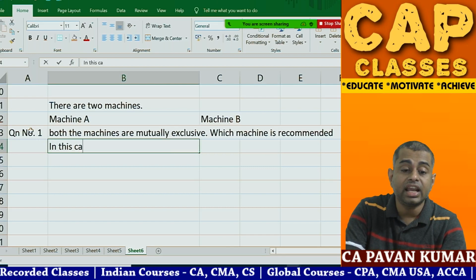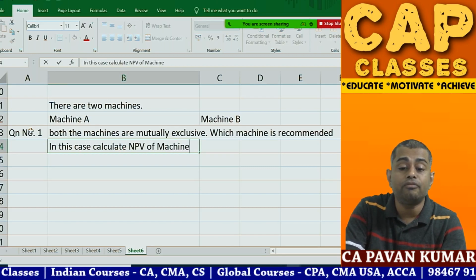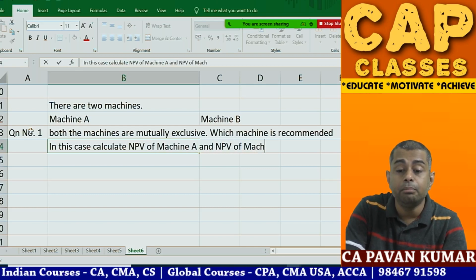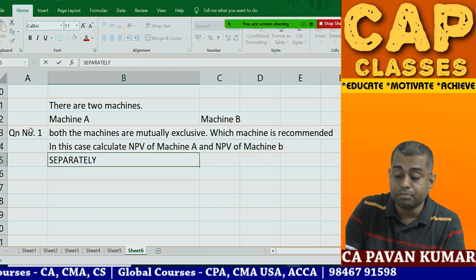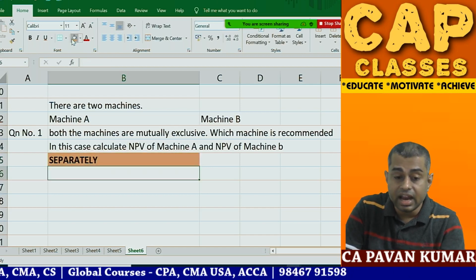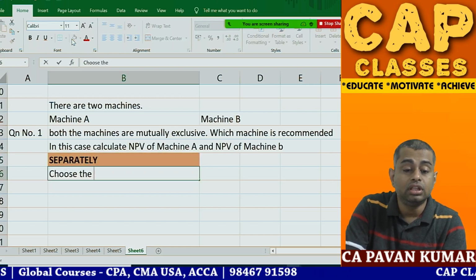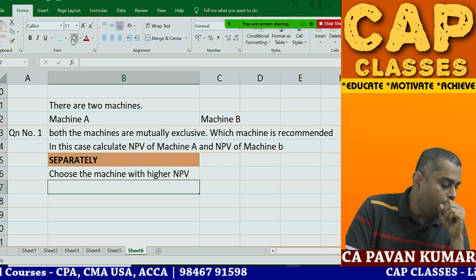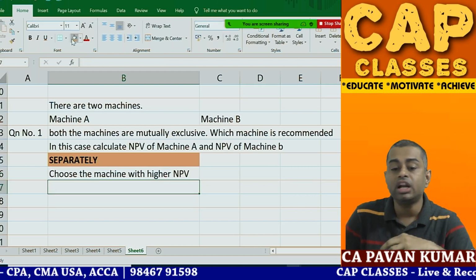In this case, calculate the NPV of machine A and the NPV of machine B separately, and whichever is higher, choose the machine with higher NPV. This is the simple case. This is what we have already done.